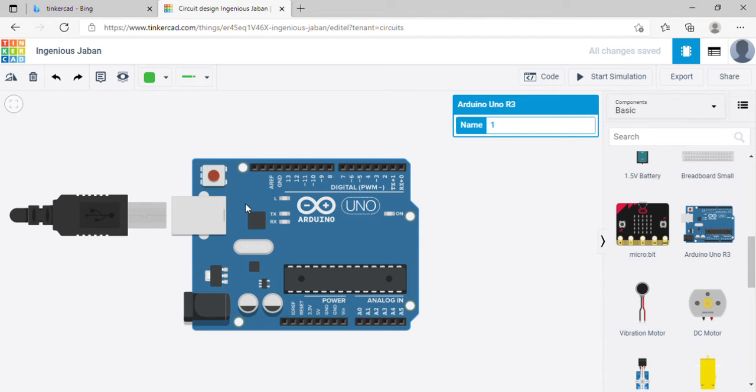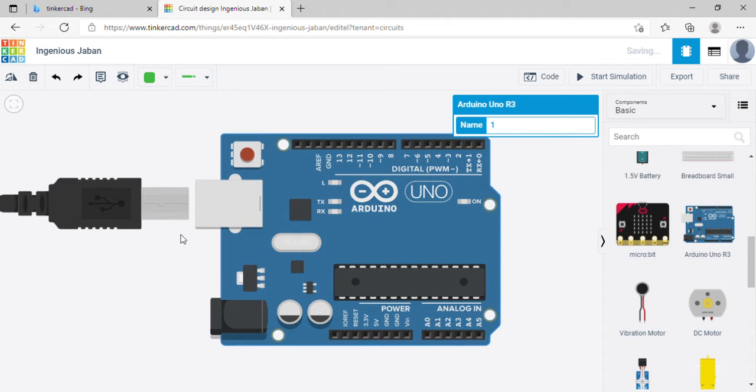So here we are. It's the smallest type of circuit device where you can see there's an input USB cable which is used to upload the code from this side. That means whatever coding you are doing in your software, you can directly upload in this platform. Suppose a human can easily see anything by using their eyes, and by the eyes the information is sent to the brain, and the brain performs things according to our commands.